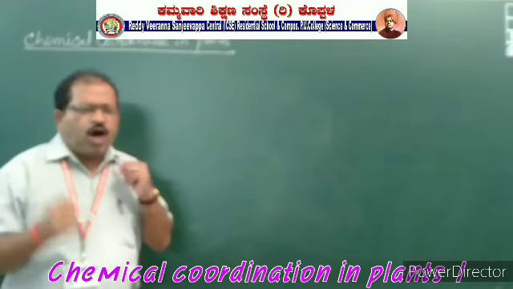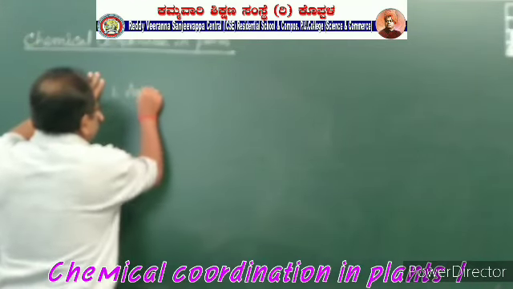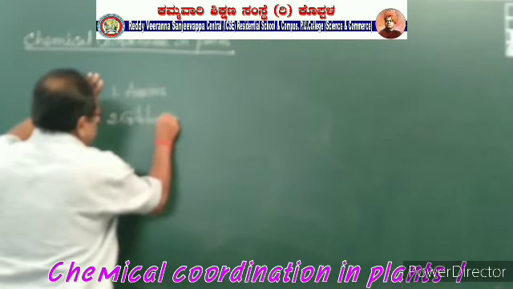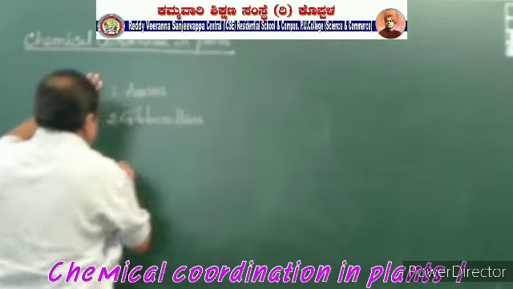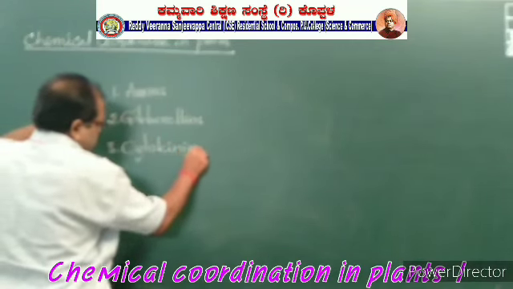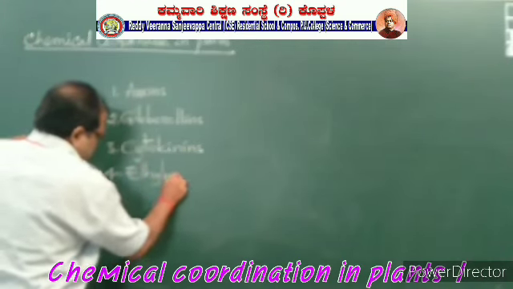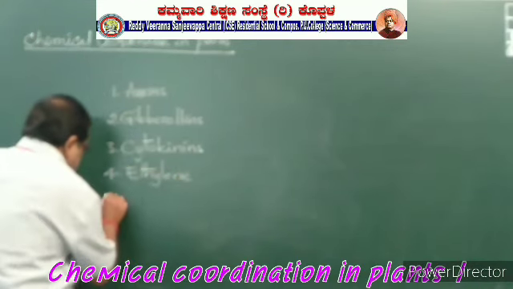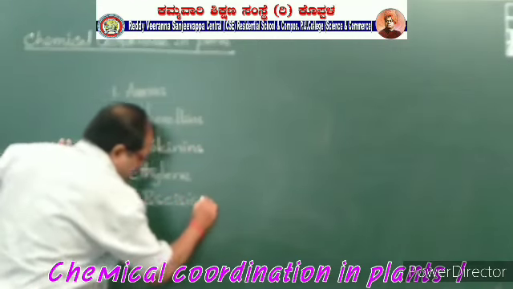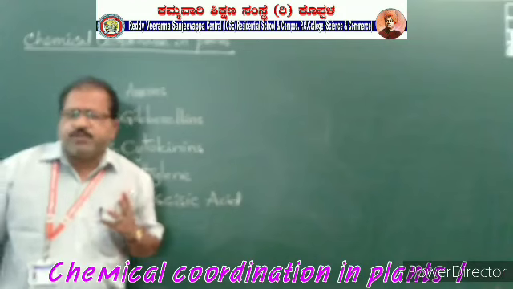There are 5 phytohormones present in the plant body: auxins, gibberellins, cytokinins, ethylene, and abscisic acid. The 5 hormones are present in the plant body.